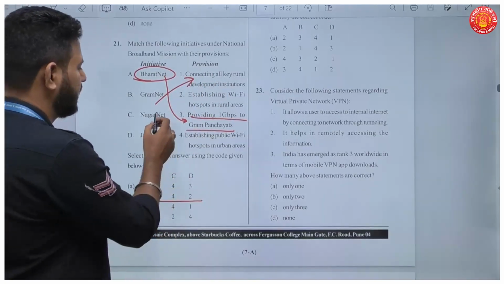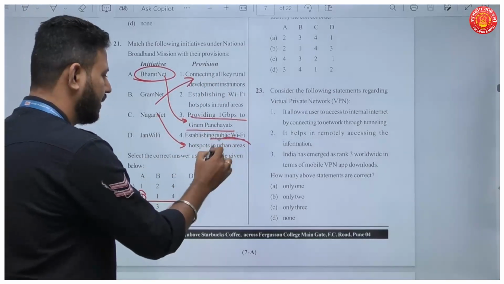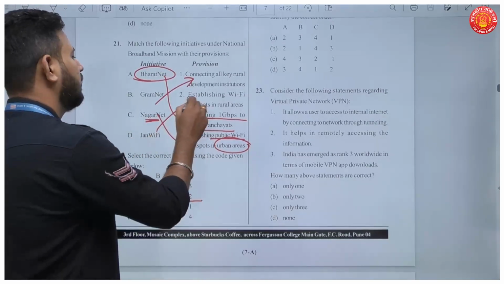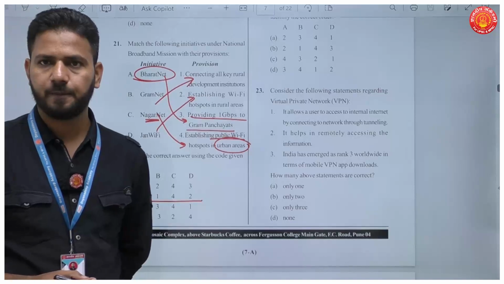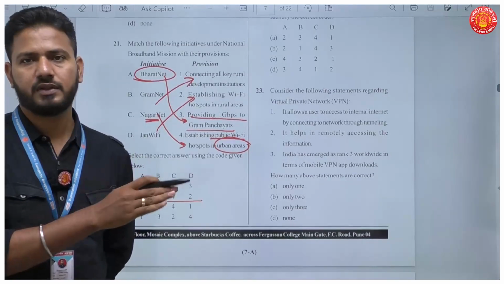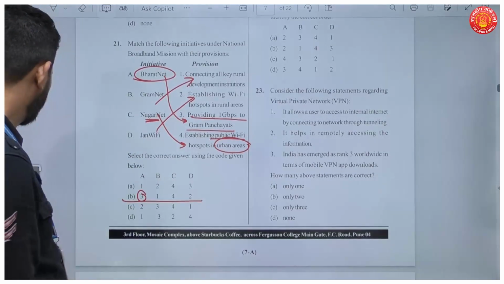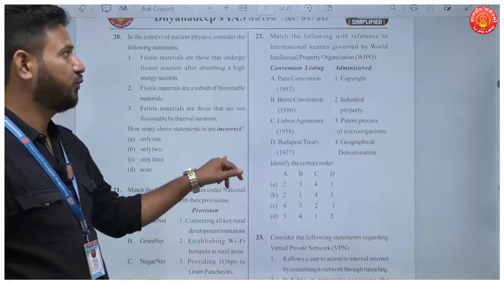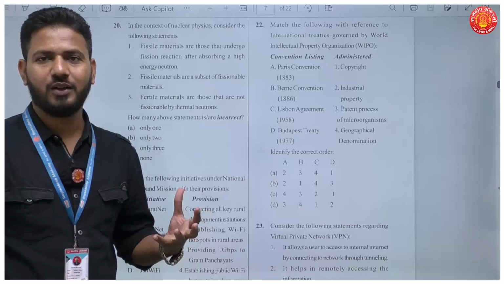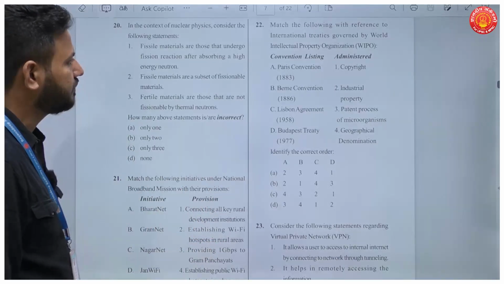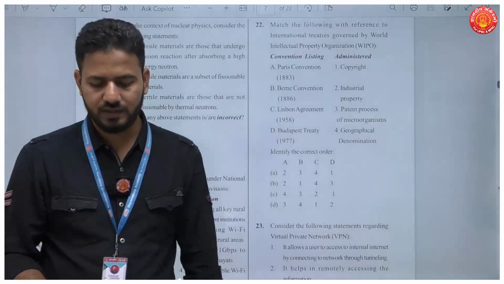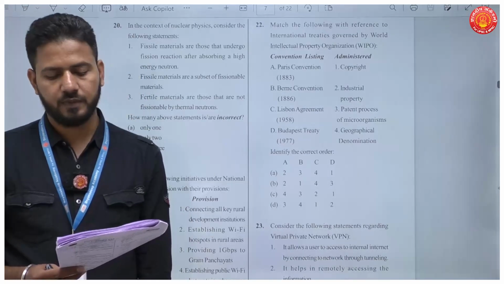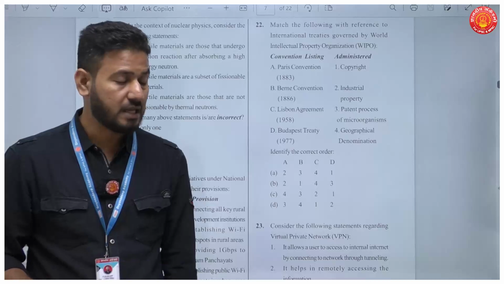The NagarNet is about establishing public Wi-Fi in urban areas because it is NagarNet. And Jan Wi-Fi is establishing Wi-Fi hotspots in rural areas. Okay, so all these programs are important here. But when there's a question on match the followings, probably we can use elimination if UPSC does not make options very difficult, right? So question number 22, this is absolutely that you should mug up because the convention and what it is for. The answer here is B.